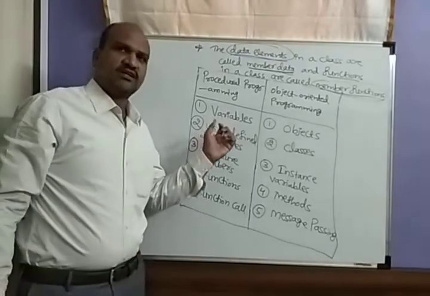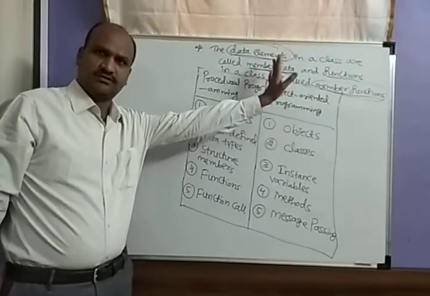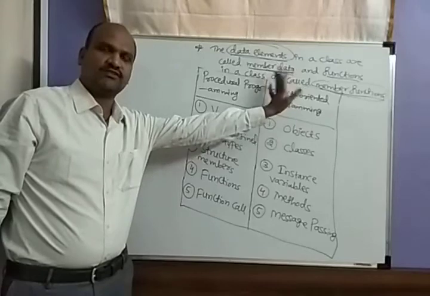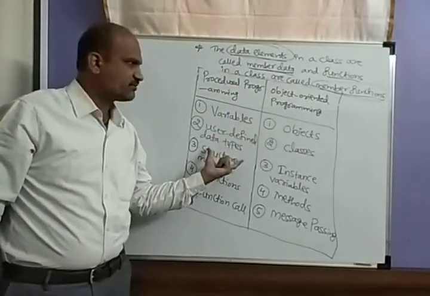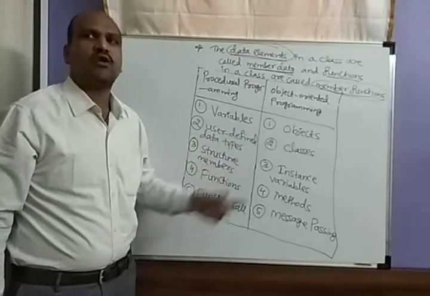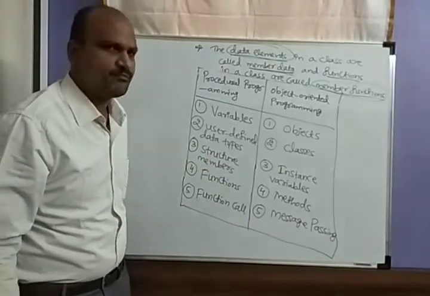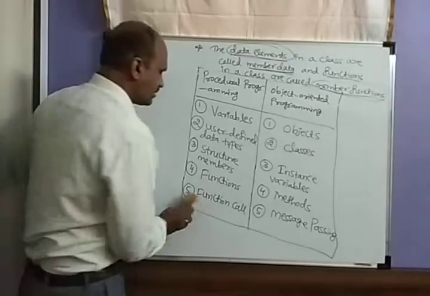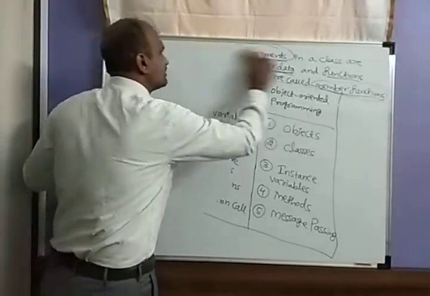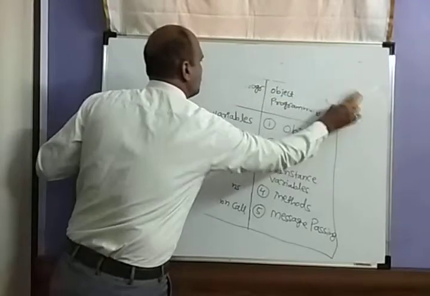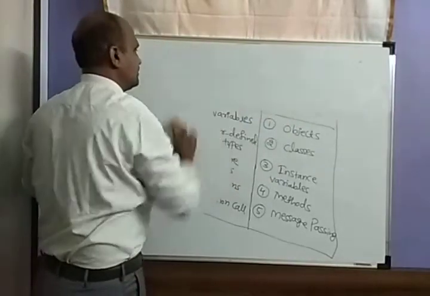So that covers the definition of the class and the difference between procedural and object oriented programming. Now going to the next one, very important: how exactly classes are declared and defined.